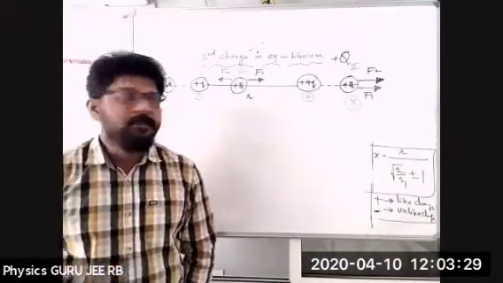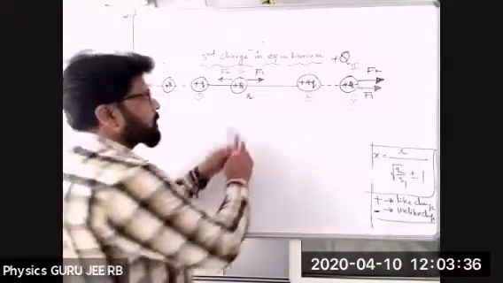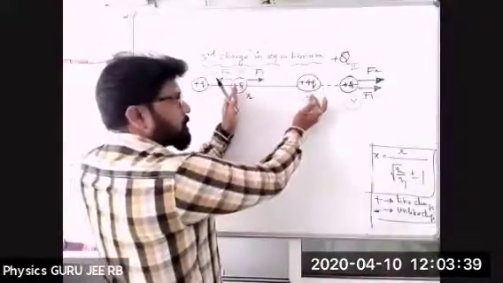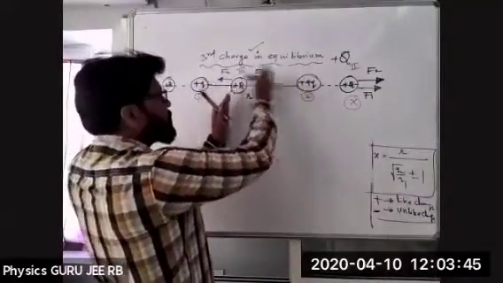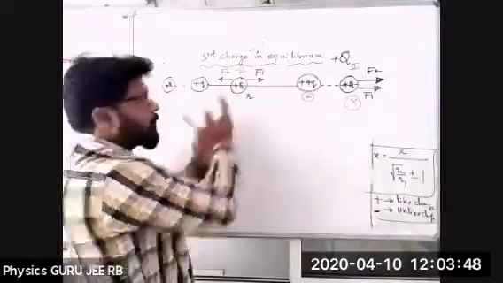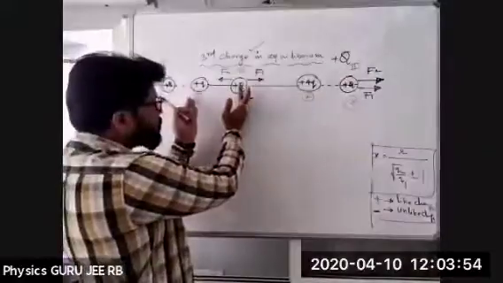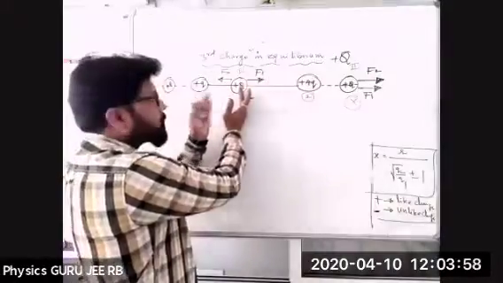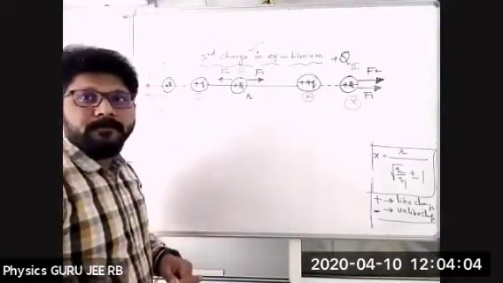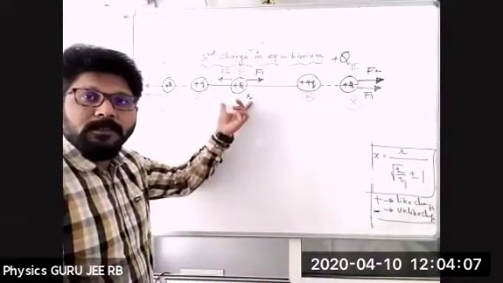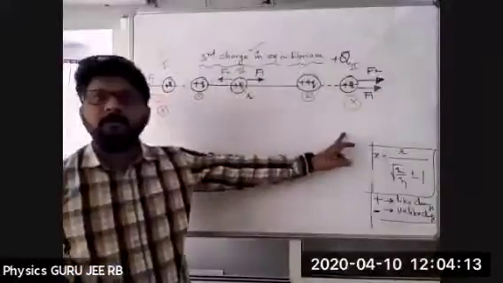Sir, can you explain the last point? Last point, this one. See here, Gauri. What happens here, if you take this charge, it will try to repel. Repel means this will go away due to this charge. That means force F2 is in the backward direction. If you take this charge, it tries to repel this one. That means what is the force acting on this plus small q charge due to this big Q charge? It will try to repel. Both are opposite in direction. That means as the forces are opposite in direction, there is a possibility that the net force will become 0. At these 2 points, it is not possible.